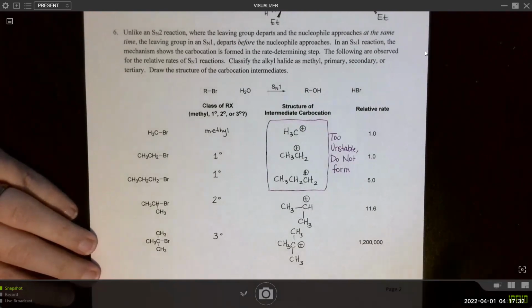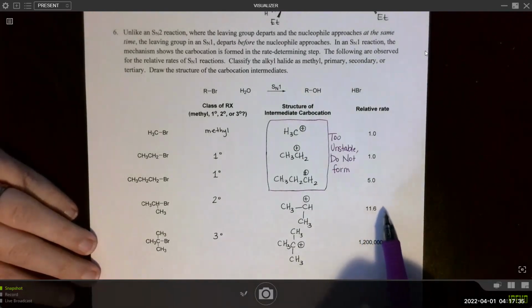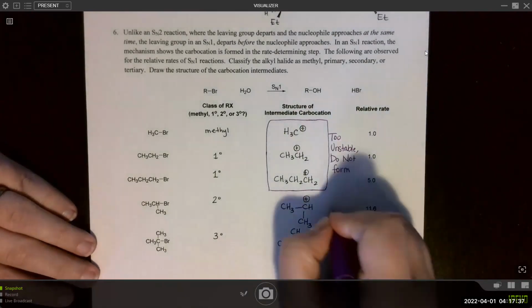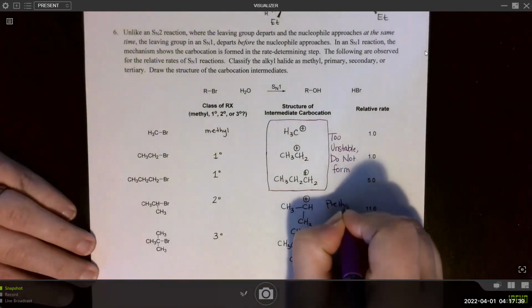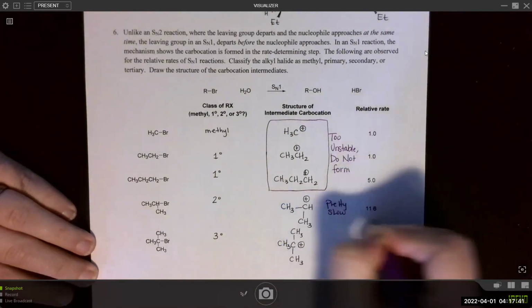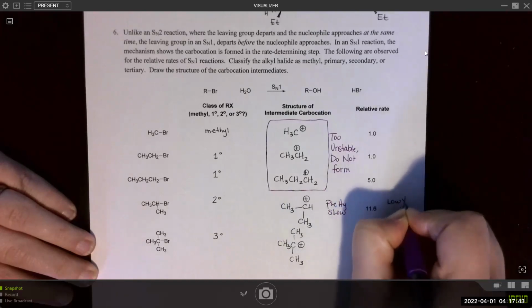Whereas secondary is sort of okay, right? We'll just kind of write this one is pretty slow. Probably get like a low yield of product.